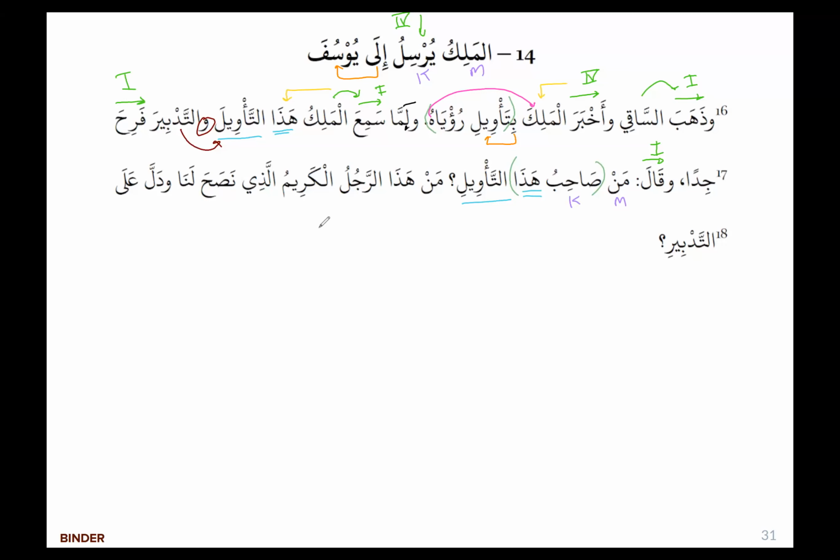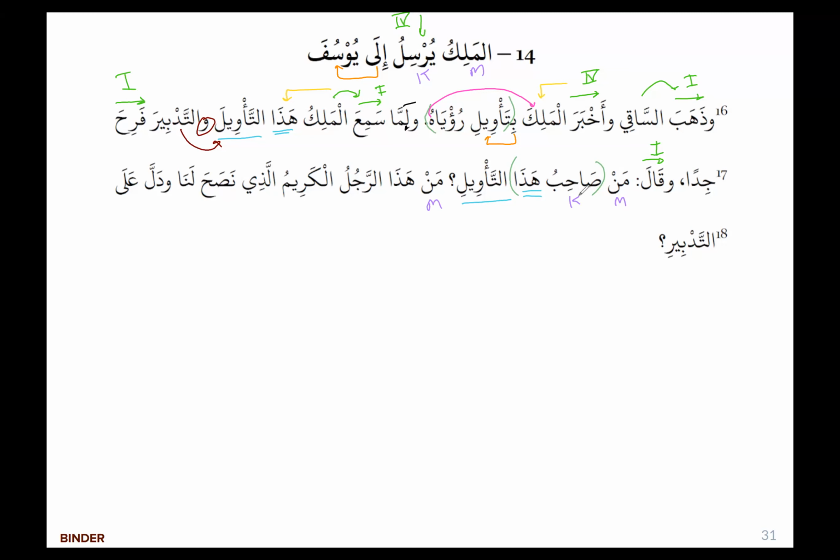من هذا الرجل الكريم الذي نصح لنا ودل على تدبيري. So he's asking again. So again, we can say that man is our mubtada. You can also invert this. So sahib technically here could be the mubtada and man could be the khabar. And that depends on how you're approaching the question. Some people approach the question through its answer.